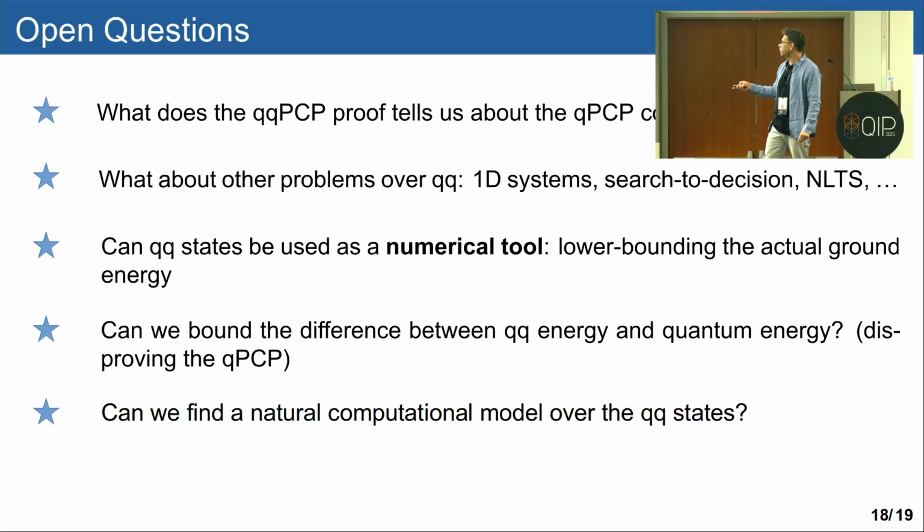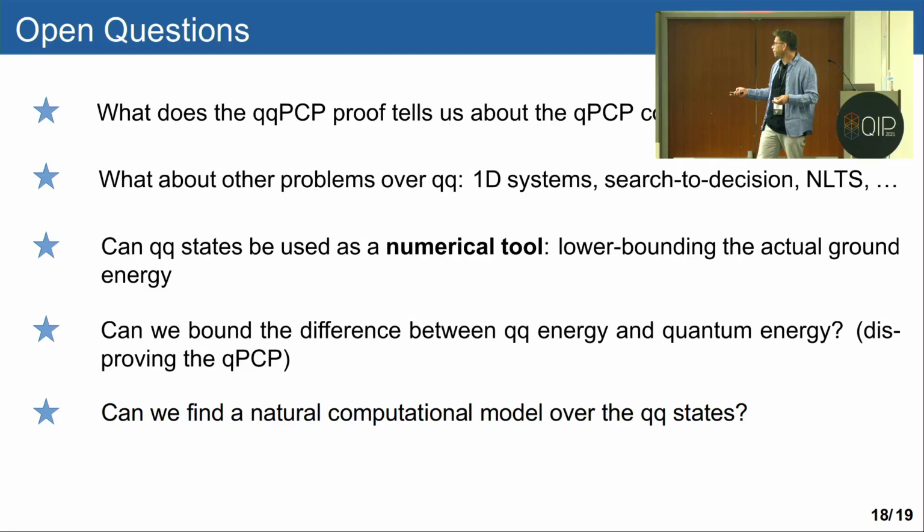These quasi-quantum states can also be used as a numerical tool. We heard about all types of relaxations of QMA problems into SDPs. This is a much tighter bound in some sense, because in addition to demanding local consistency between the RDMs, we are also demanding the existence of a global object. So the energy that we will get from here will be a better lower bound than all these SDP and Lasserre relaxations. The flip side is that we are trying to solve an NP-hard problem. But it's a classical problem, not a quantum problem. So there might be some interesting numerical ideas to use it as a tool.